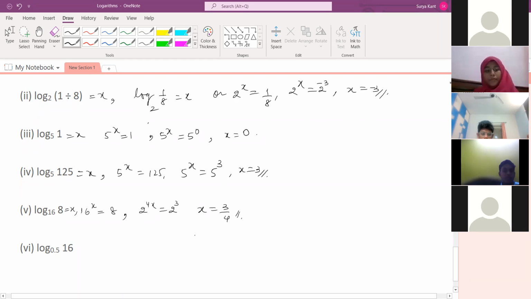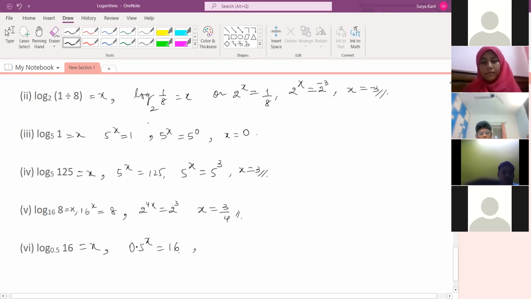Sai Ritvik, what did you get for the last one? Sir, I got 6 to 1 minus. What are you getting for the sixth one? Minus 4. Okay, sir. So I'm not getting 6 to 1.